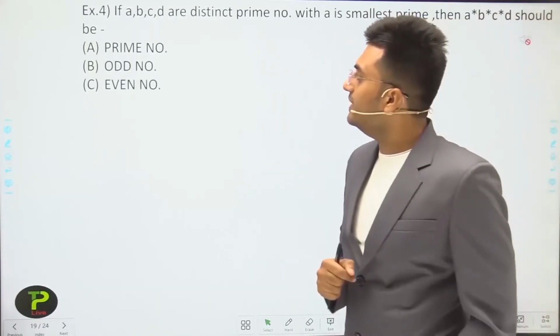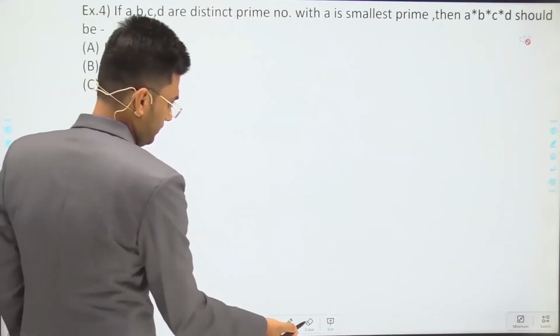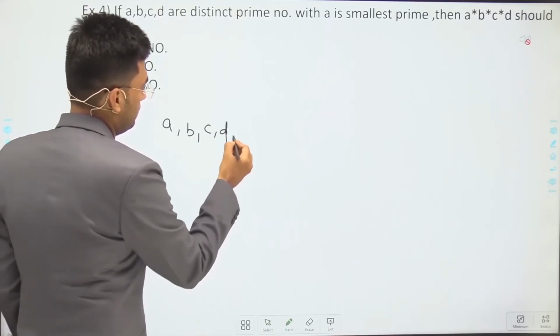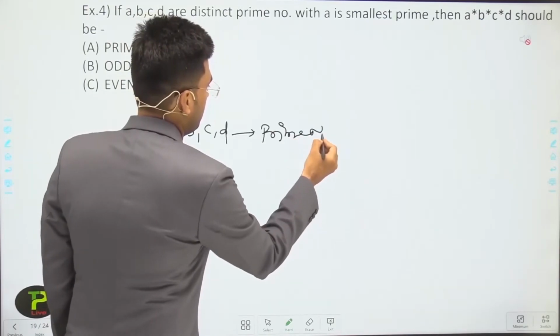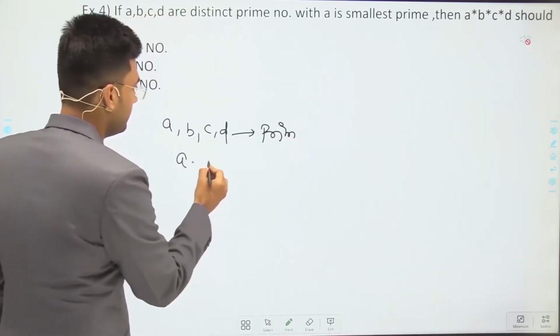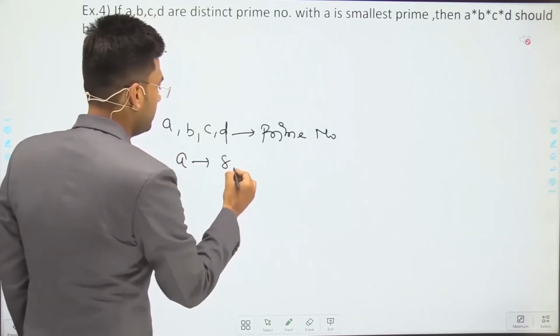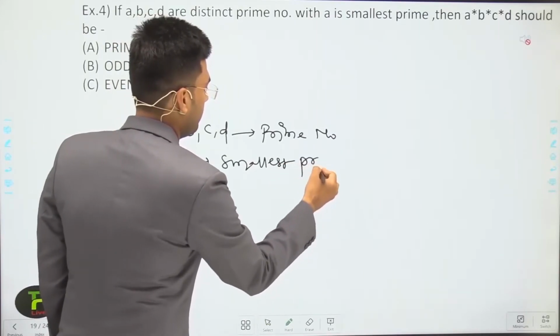So A, B, C, D are distinct prime numbers, and A is the smallest prime.